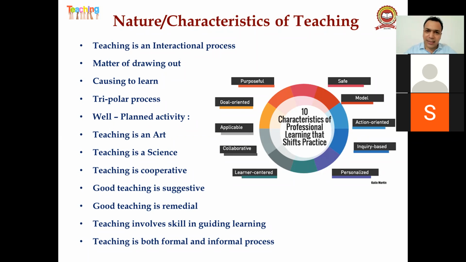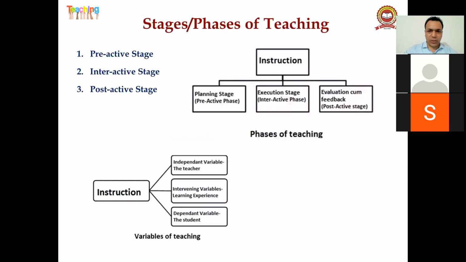Again, what is teaching? Nature and characteristics: a tripolar process, a well-planned activity. It is an art, a science, cooperative, suggestive, remedial. It involves skill in guiding learning. It is both a formal and informal process. Right, guys? We have already discussed this in detail during our previous classes. So today I'm going quickly so that you will come to know what topics we have done.